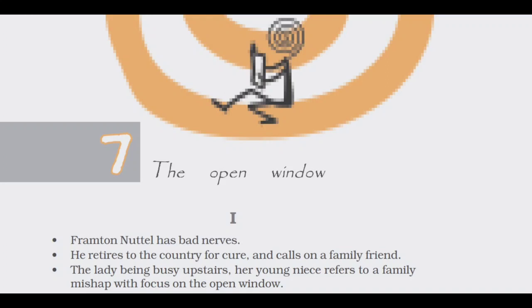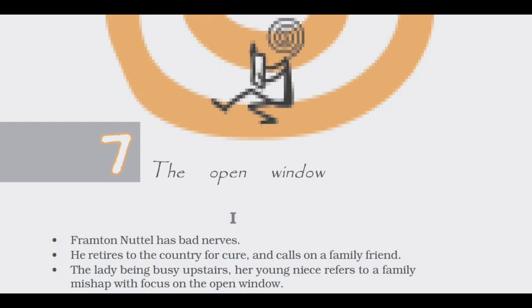This story is written by Hector Hugh Munro. The story is about Frompton Nuttall, who is suffering from nervousness. He goes to the countryside for his treatment. As he did not know anybody there, his sister gave him a letter of introduction.